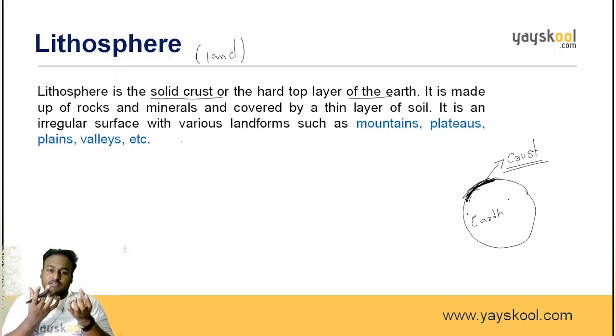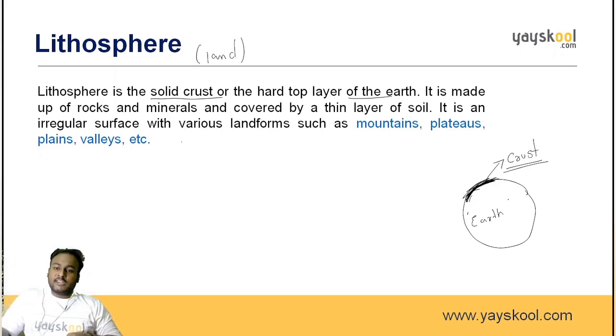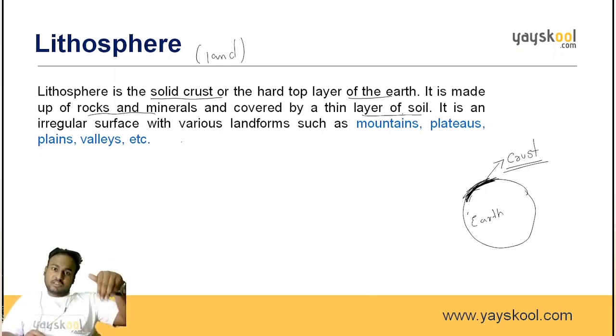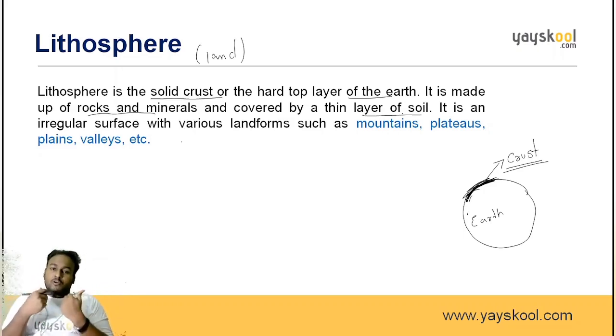The solid crust or the hard top layer is known as lithosphere. It is made up of rocks and minerals and covered by a thin layer of soil. When you dig beneath the soil, you will find rocks, minerals, everything.